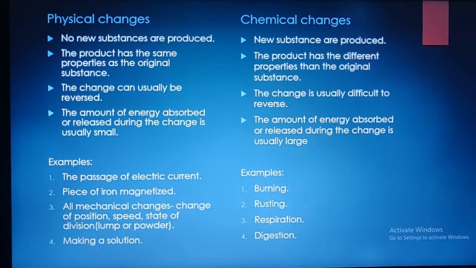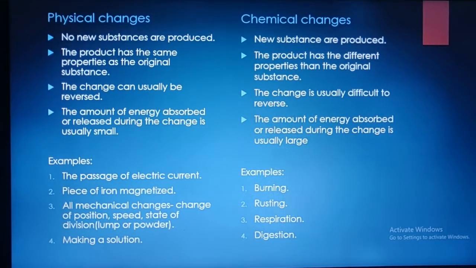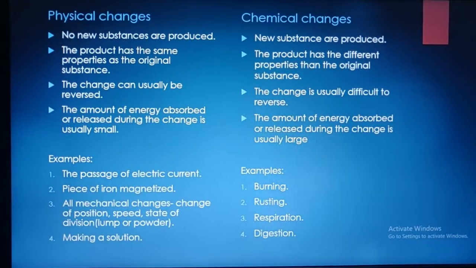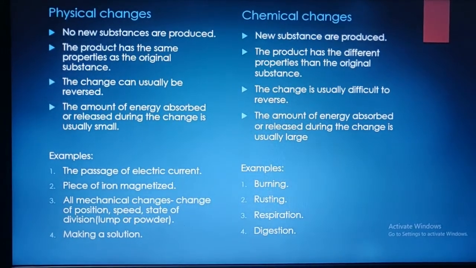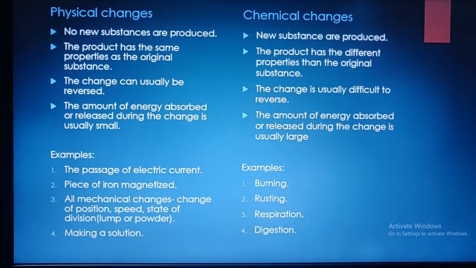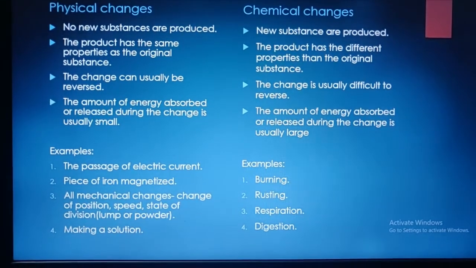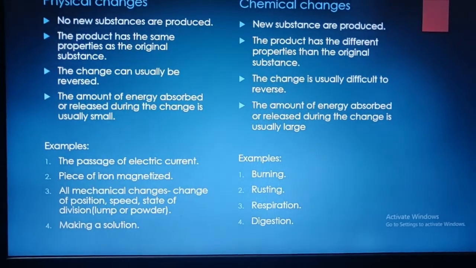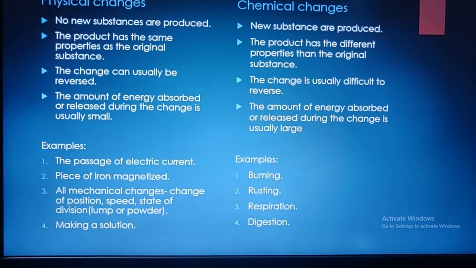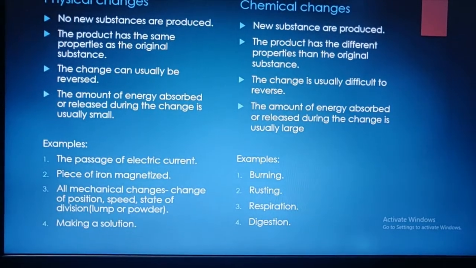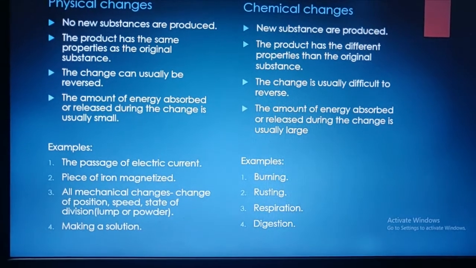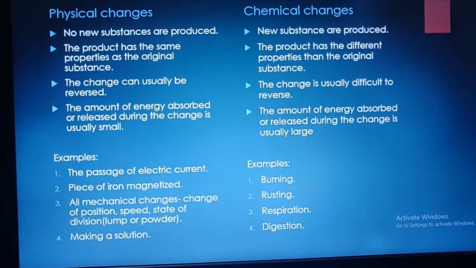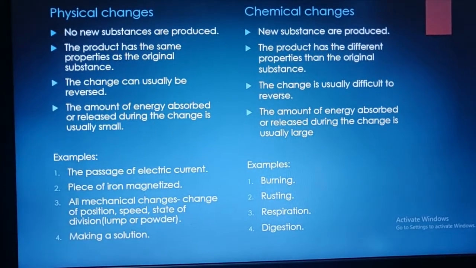For chemical changes, examples are burning and rusting. Burning, like burning a piece of paper into ash: a new substance is produced, and the original substance cannot be recovered. Rusting: if iron rusts, iron changes into rust, a new substance being produced. Then respiration, a chemical process in which the body uses oxygen to release chemical energy trapped inside food. Similarly, digestion is another example of chemical change, as new substances are being produced.